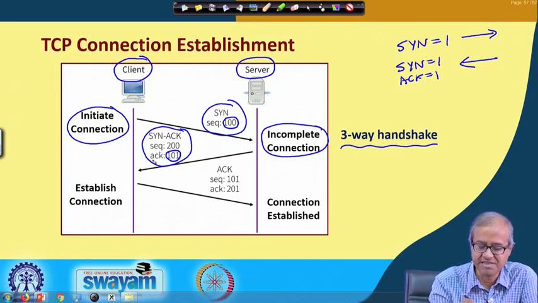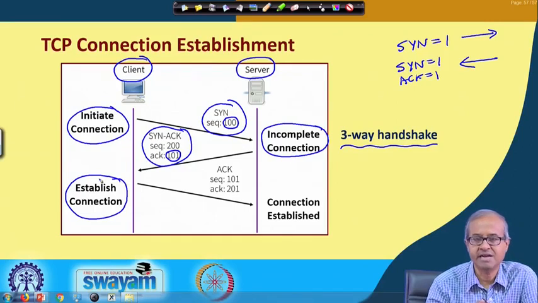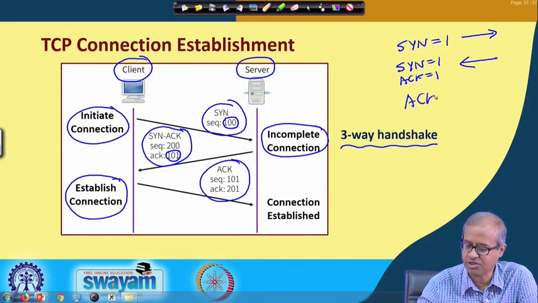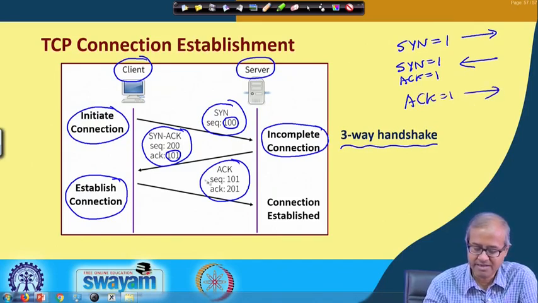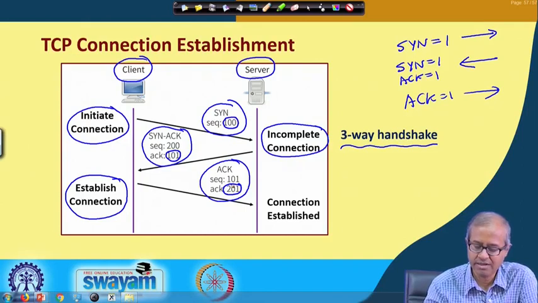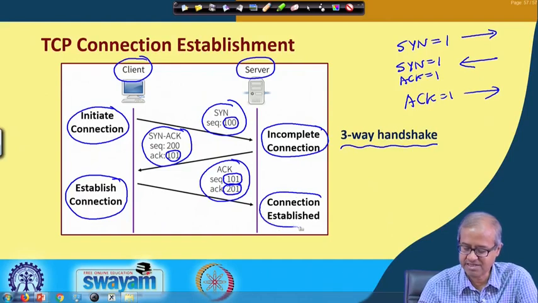After receiving this, the client will now know that, well, yes, now the connection can be established, and what is done finally is that the client sends back the last packet, an ACK packet. So, the final acknowledgement, ACK equal to 1. Here the sequence number 200 was received, so now ACK will be 201, and the previous packet was carrying sequence number 100, so this will be the next sequence number, 101, let us say. When the server receives this, the connection is finally established.